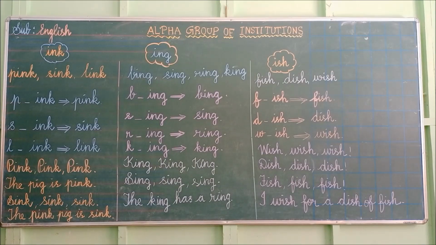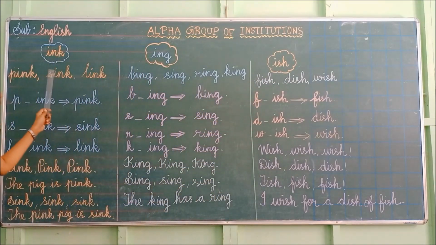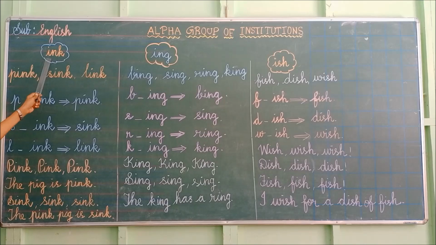We go for I sound. Ink, ink, ish. Ink. Spell the word ink. I-N-K. Ink. One more time. I-N-K. Ink. Now we go for words. Pink. What is this? Pink. This one. Sink. What is it? Sink. Next one. Link. Pink, sink, link.